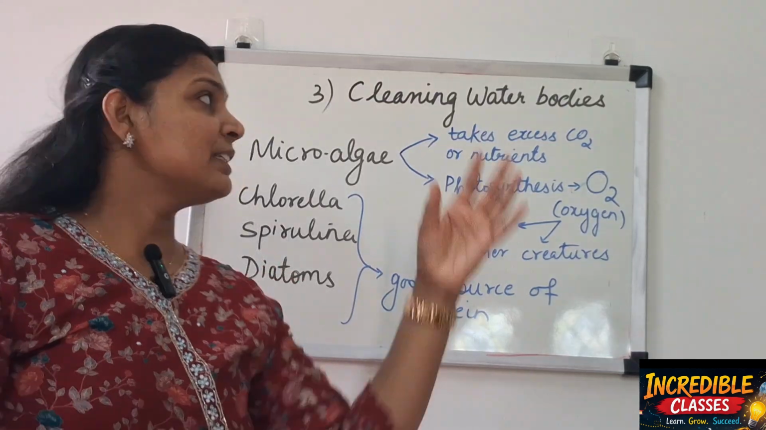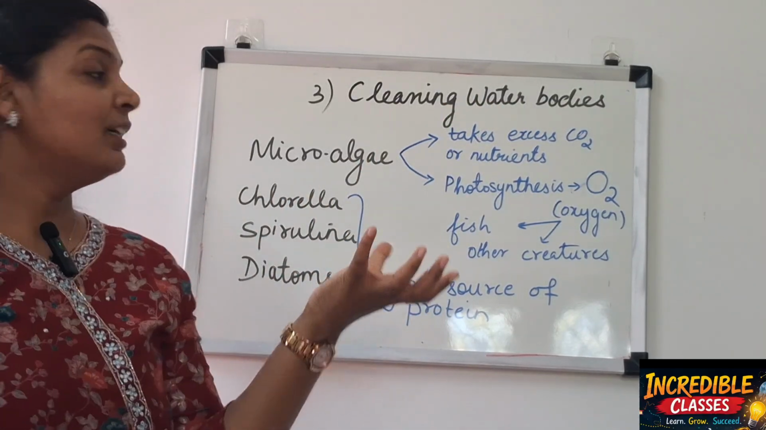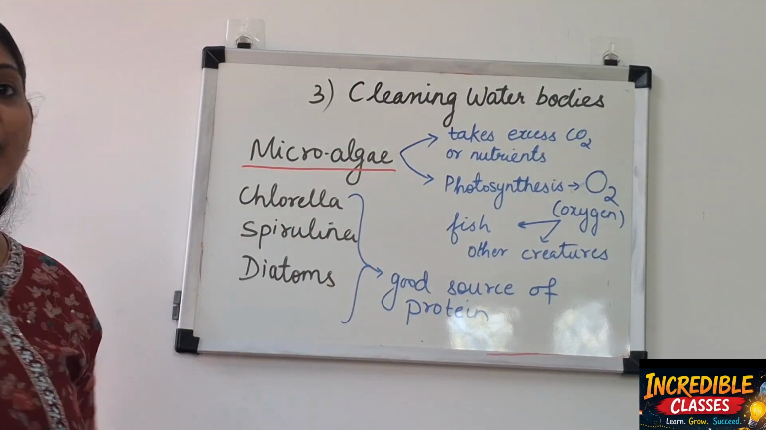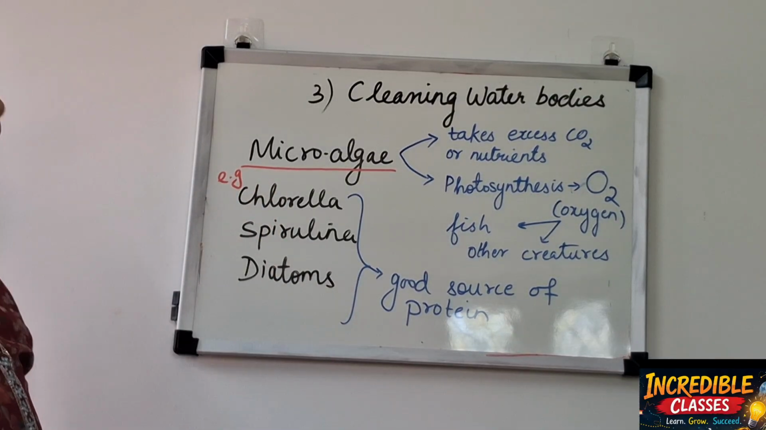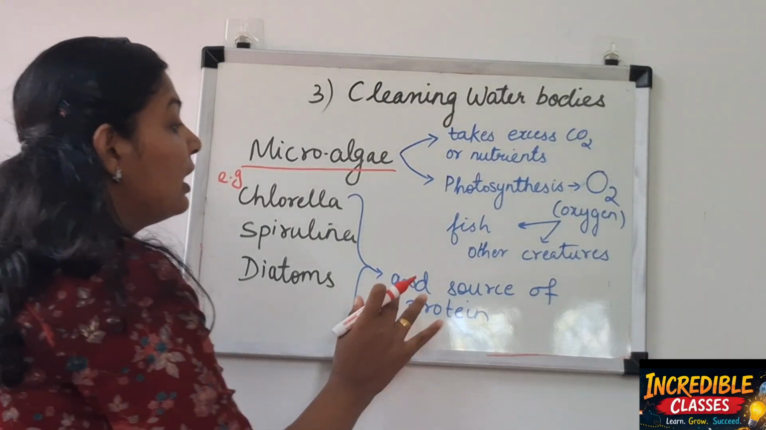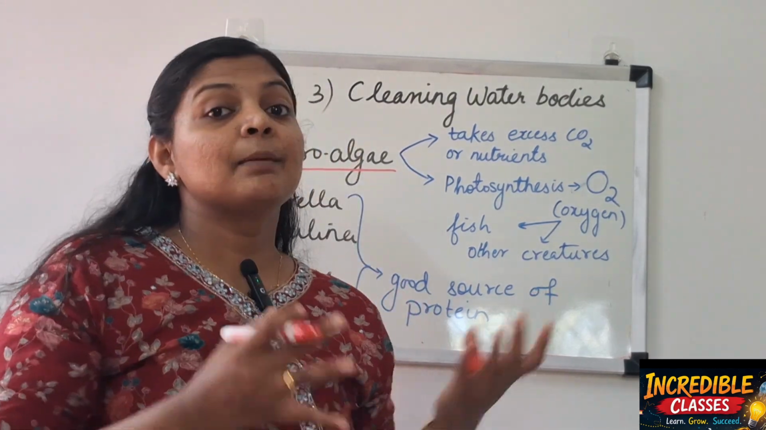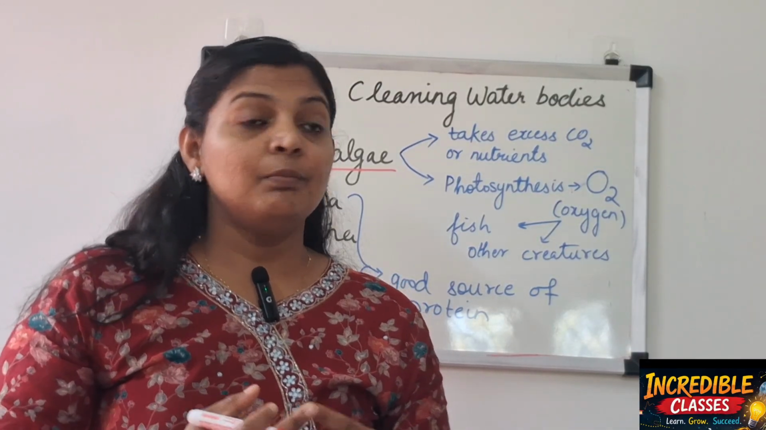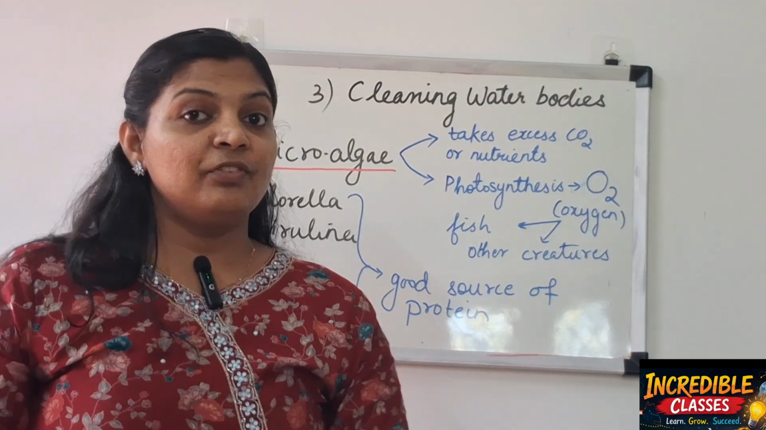Important thing that we are going to discuss is about cleaning the water bodies. Now in that process, who helps us? Another kind of microorganisms that we call microalgae. We have some examples. What are the examples? Chlorella, spirulina, diatoms. One of the most important things is that they are a good source of protein. Nowadays human beings take them as food supplements for increasing the protein content in our body. That is the health benefit they have.